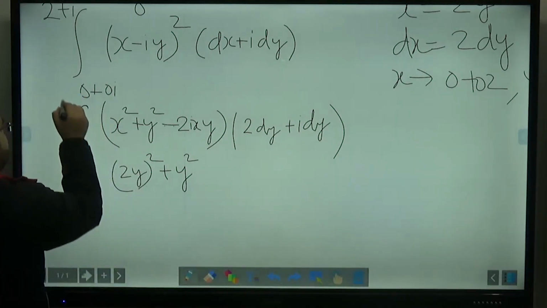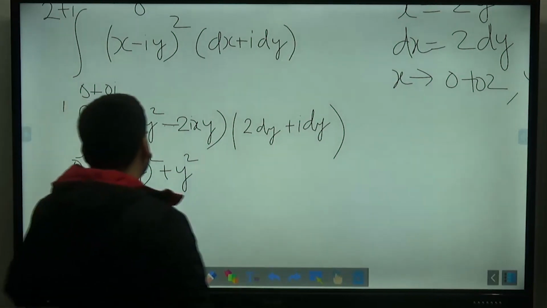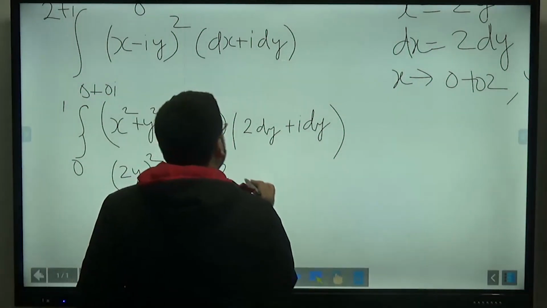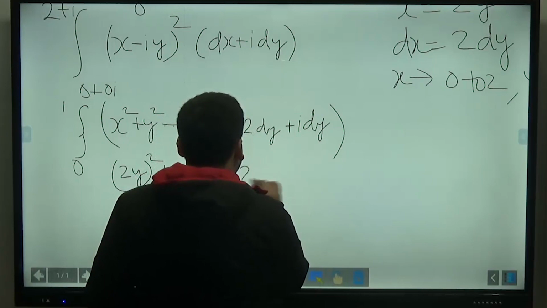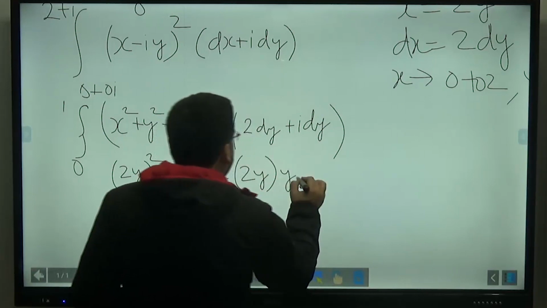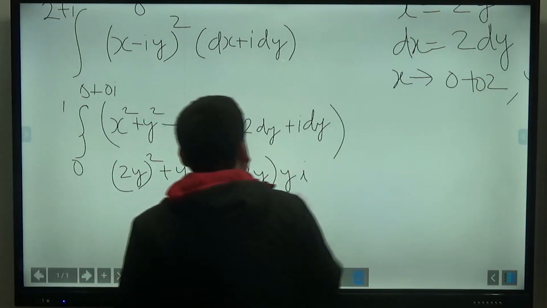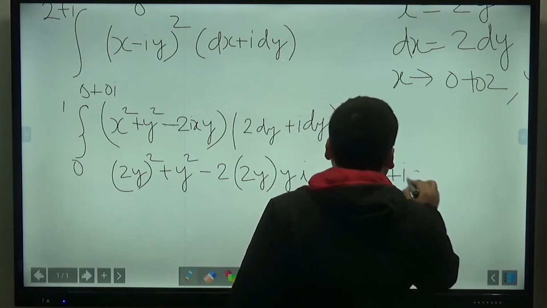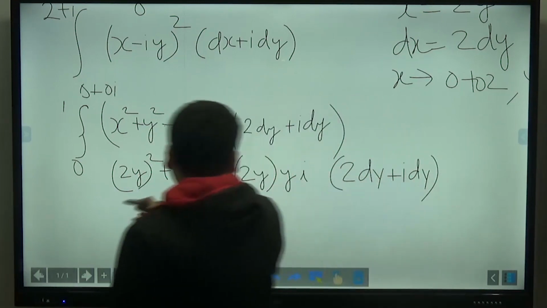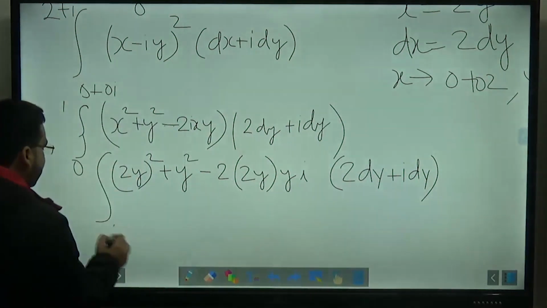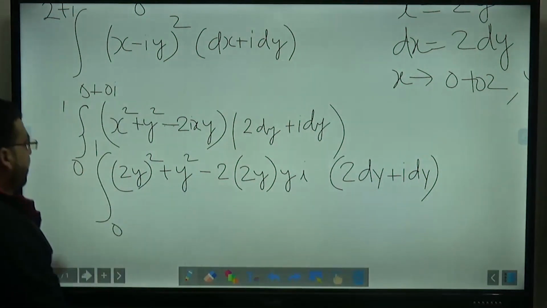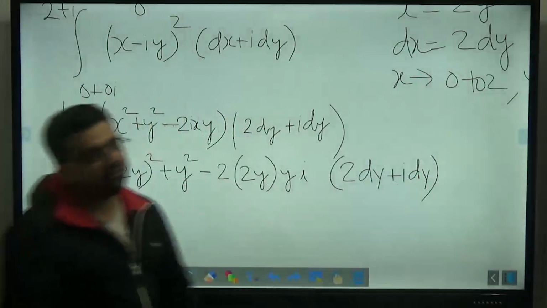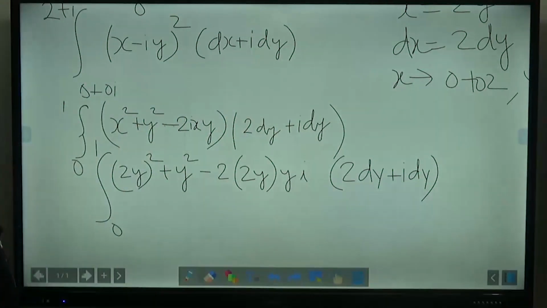Integration from 0 to 1 of y square minus 2 times x, where x is equal to 2 times y, into 2 times y into i. And here we have 2 times dy plus i times dy. Now you can easily solve it. How to solve it, I have already told you, because now everything has been converted in terms of y. You can easily solve it. Clear?